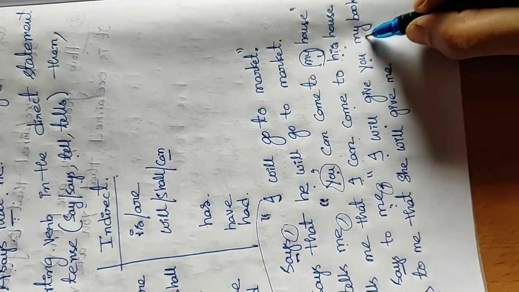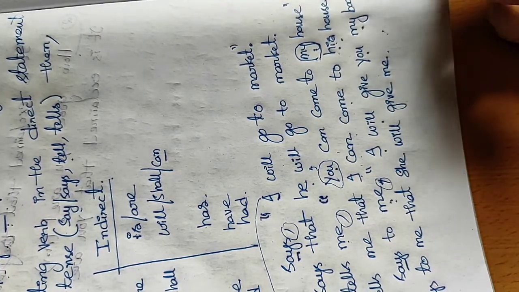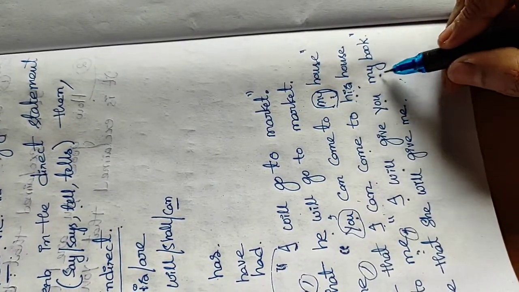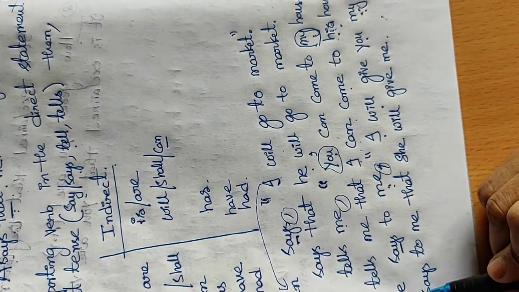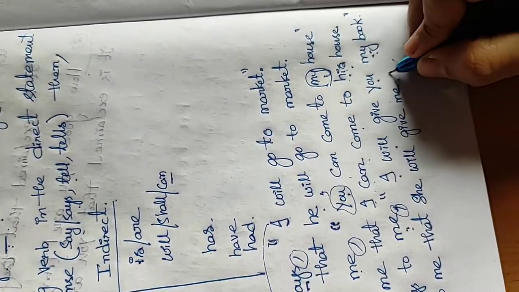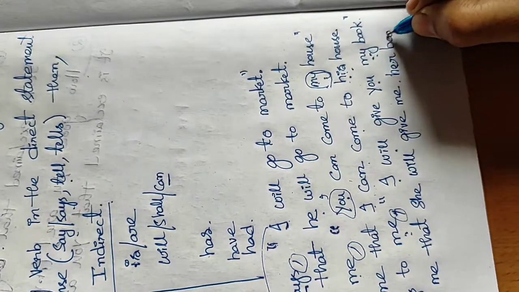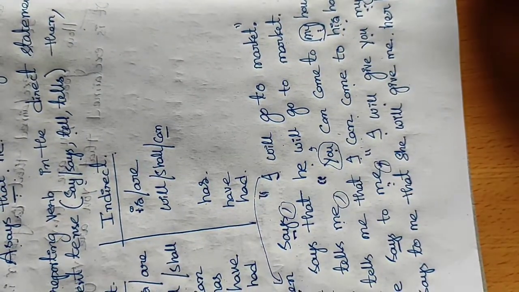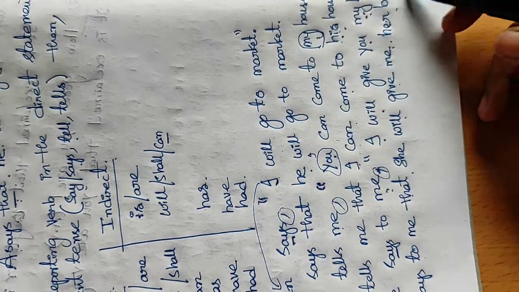Right. Then my book. Whose book is this? That is not your book. If you put my book, that is meaningless. Right. The message will not be conveyed in the exact meaning. So, my refers to whom? That is very important. We have to check. Who? She. The first person is she. So, whose book? That is her book. The possessive form of she is her. Her book. Understood? She says to me that she will give me her book.